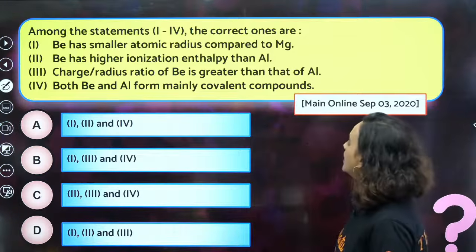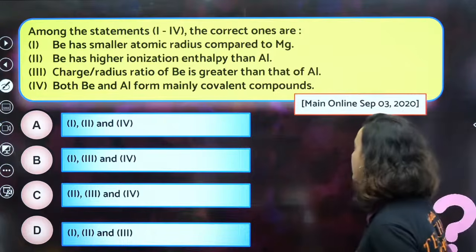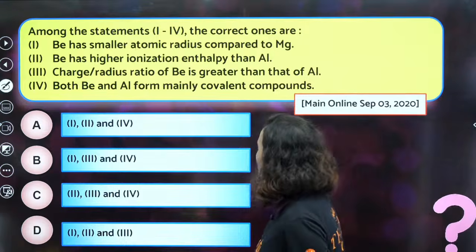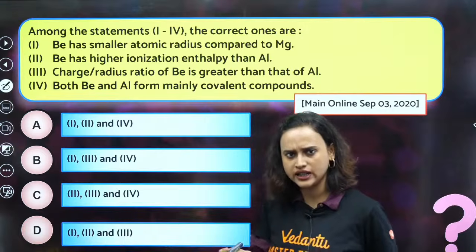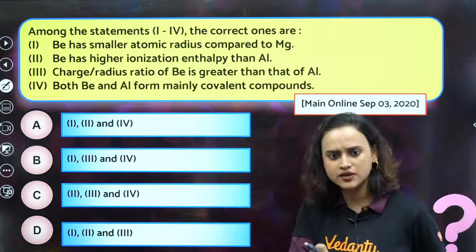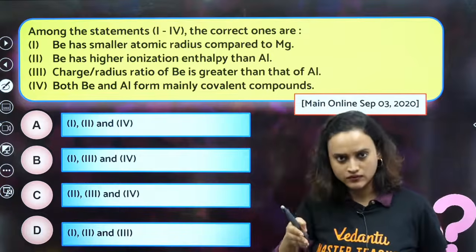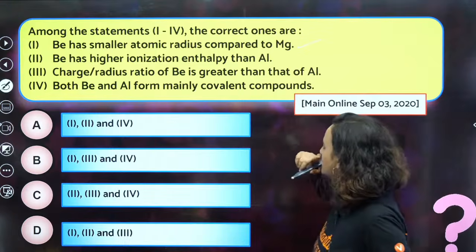Next. Among the statements 1, 2, 4, the correct ones are: beryllium has a smaller atomic radius compared to magnesium. It does, right? Down the group, atomic radius increases. So beryllium does have a smaller radius, and beryllium is on top: beryllium, magnesium, calcium, strontium. So yes, this is correct.